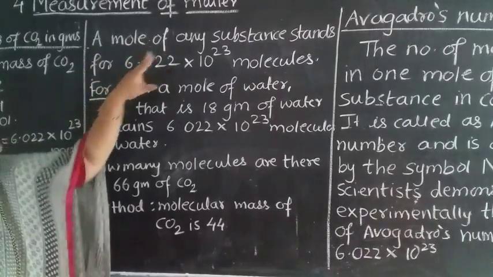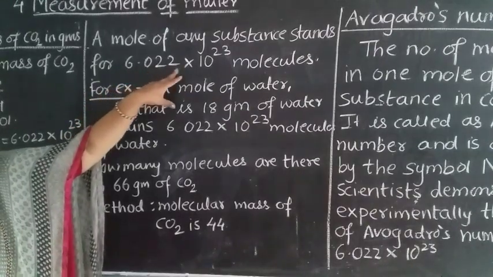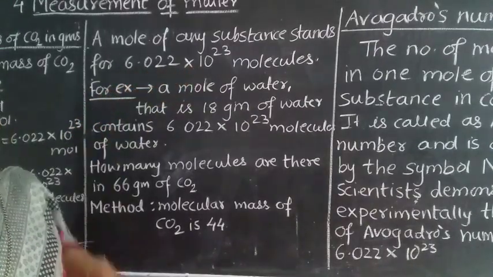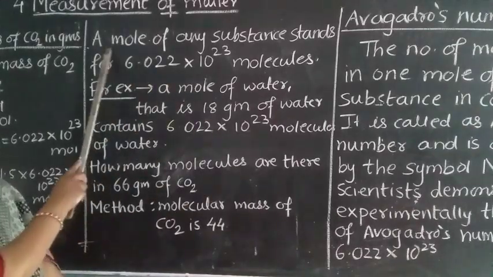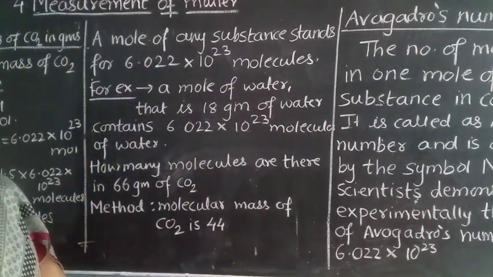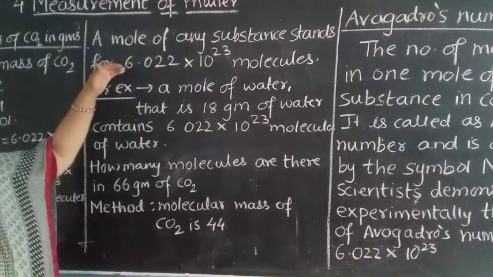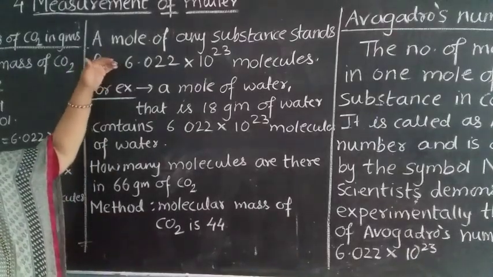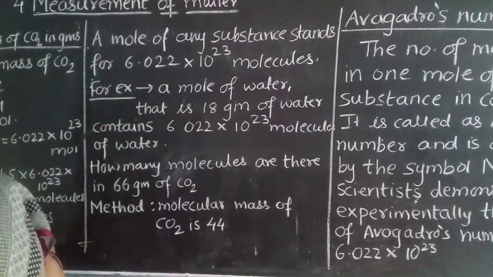That a mole of any substance stands for 6.022 into 10 raised to 23 molecules. That means if you consider a mole of any substance, it stands for 6.022 into 10 raised to 23 molecules.